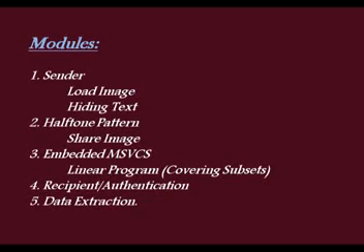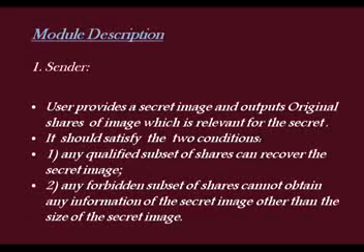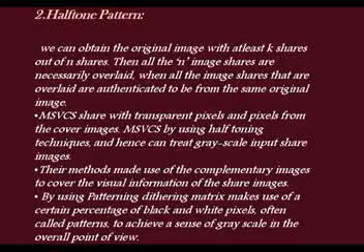These are the various modules: sender, half-tone pattern, embedded MS VCS, recipient authentication and finally data extraction. First module is sender. The user provides a secret image and it outputs the original shares of the image which is relevant for the secret. It should satisfy two conditions. Any qualified subset of shares can recover the secret image. Any forbidden subset of shares cannot obtain any information of the secret image other than the size of the secret image.